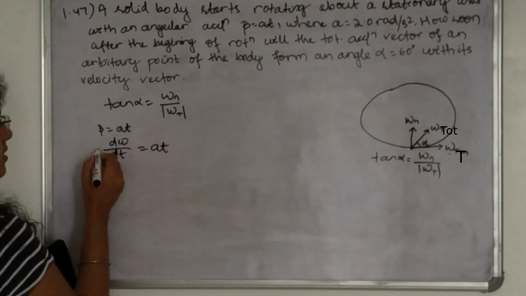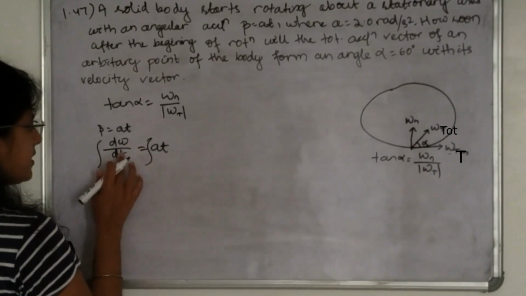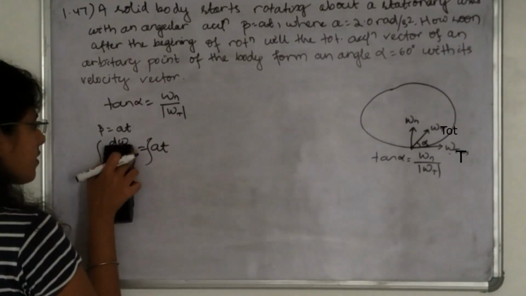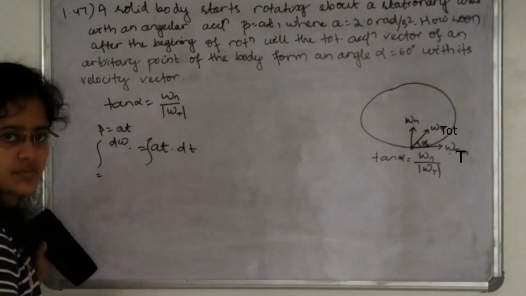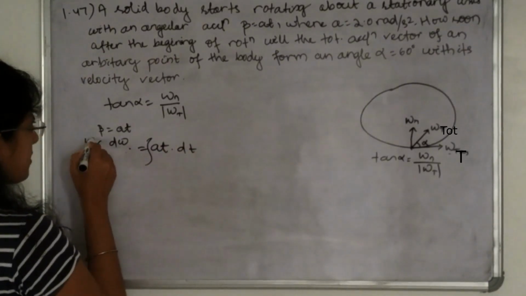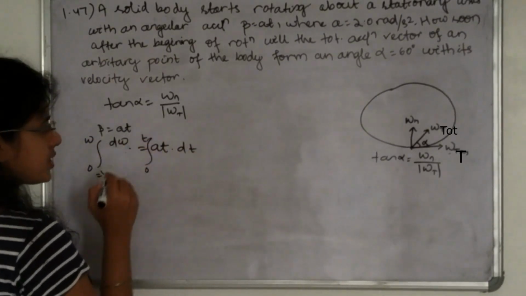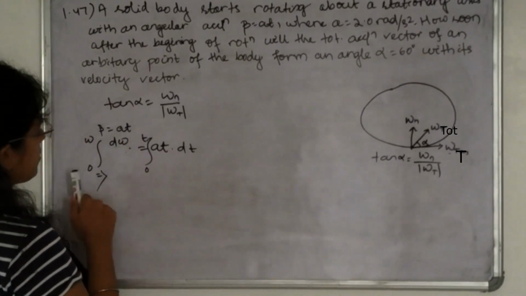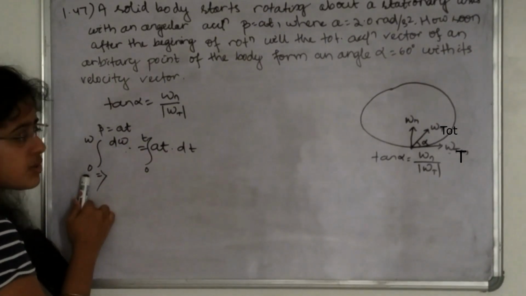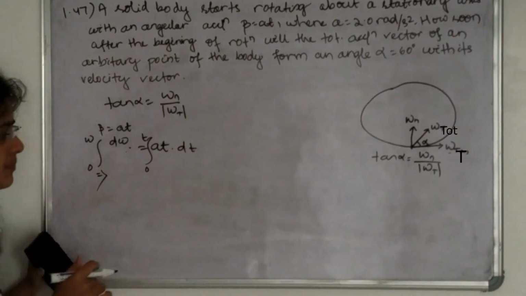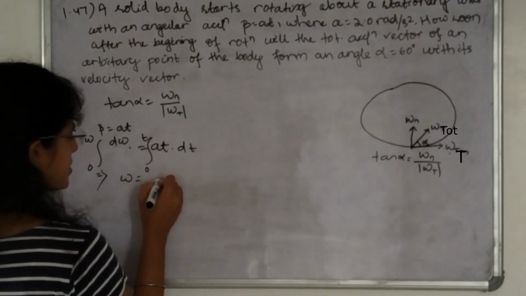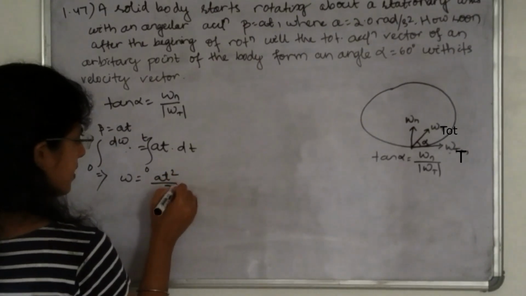In the question it is given that angular acceleration beta is equal to a into t. For the angular velocity, integrate this from 0 to omega, and from 0 to t. At the initial point 0 the angular velocity is 0, and at time t the angular velocity will be omega. So omega is equal to a t square divided by 2.